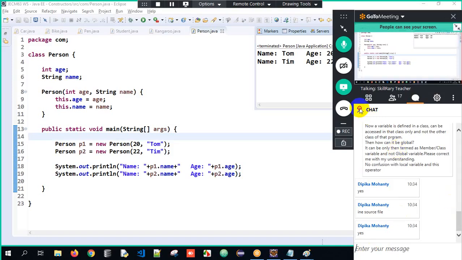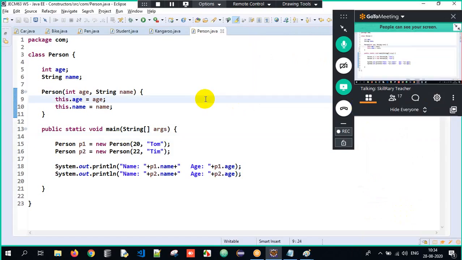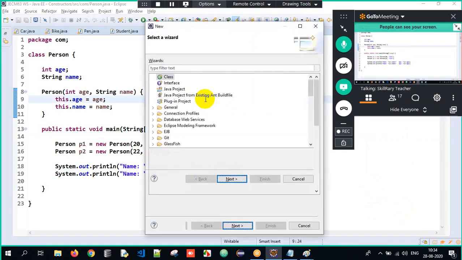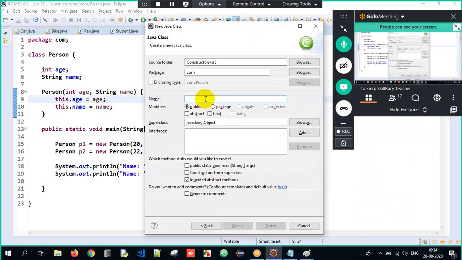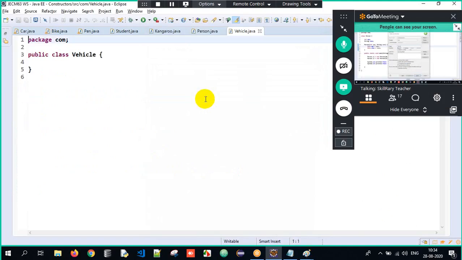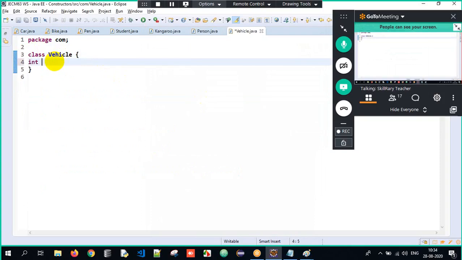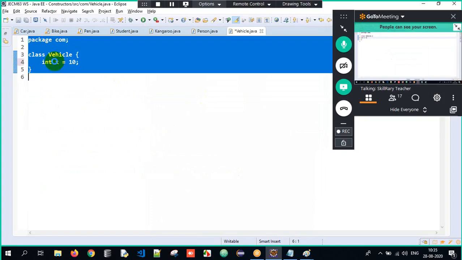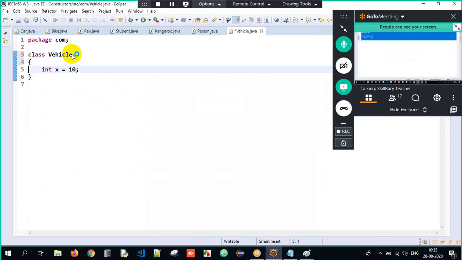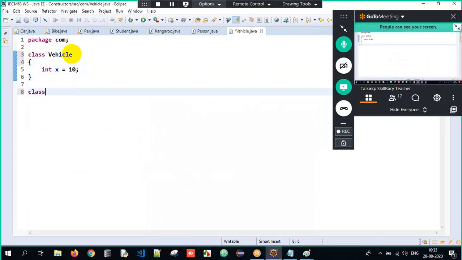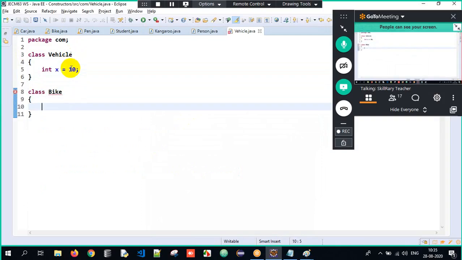See here, generally what is happening over here, I'll tell you the confusion. I'll have one class called, for example, vehicle. Now what he is trying to tell here is I have one variable, int x equals 10. So I can have multiple classes in one source file. Say I can have one more class also, class bike over here. Now when I try to have bike, I'll tell you why it's giving an error here.